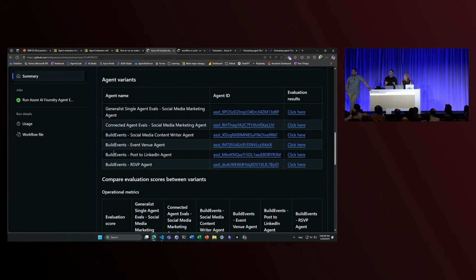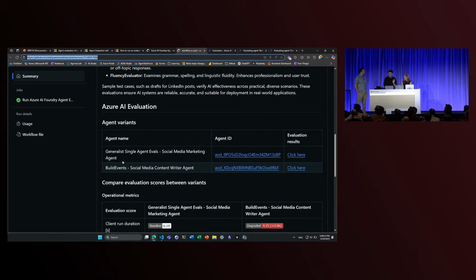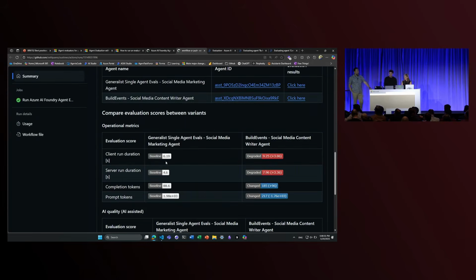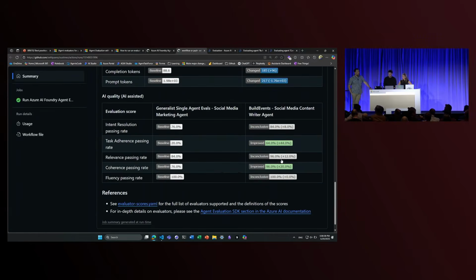But then we had this thought: wait a second, let's take a step back here. Each agent and each task is fundamentally different, and we want to make sure that the agent is performing its best specific to every single task. So we ran another set of evaluations where, as you can see here, I'm only comparing the generalist agent against one other agent. This agent's only job is to do social media content writing. And the social media content writer agent runs a little bit slower and uses a few more tokens, but performs significantly better in a lot of these benchmarks.